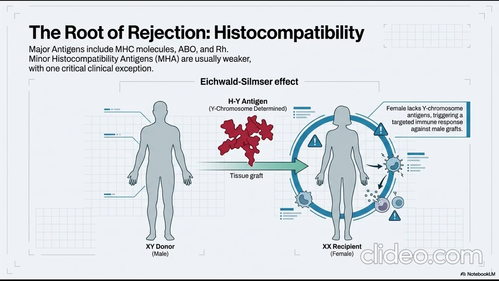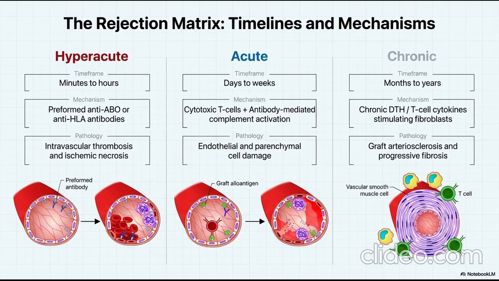The root of rejection. Histocompatibility. Major antigens: rejection is primarily driven by MHC molecules, ABO, and Rh systems. The Eichwald-Silmser effect: while minor antigens are usually weaker, a critical clinical exception occurs when a female recipient, XX, lacks the Y chromosome-determined HY antigens found on a male donor's graft, triggering a targeted immune response.